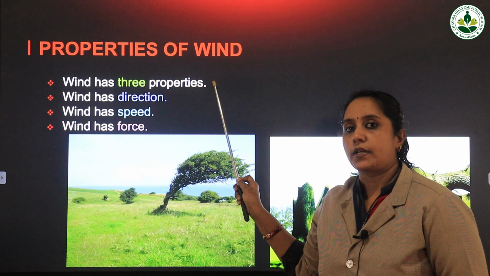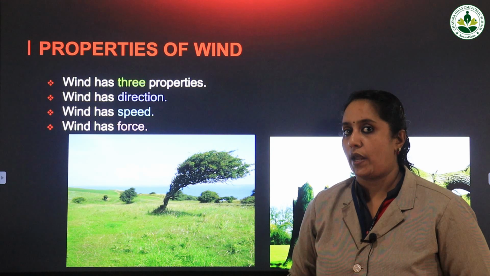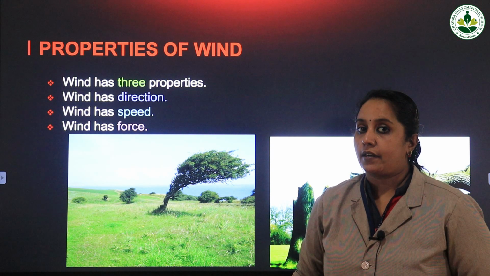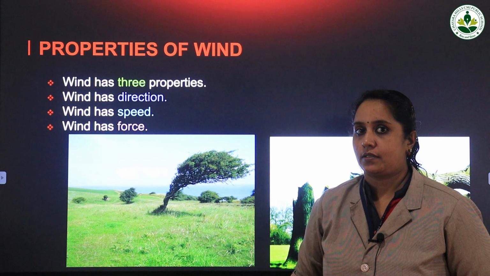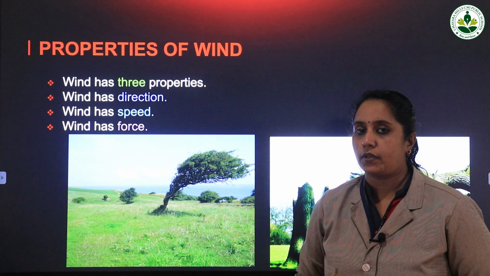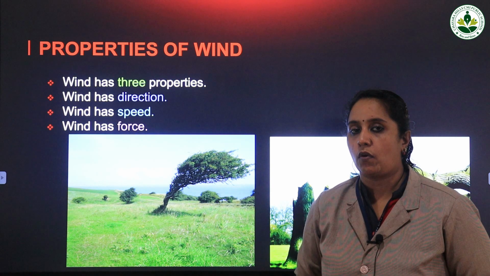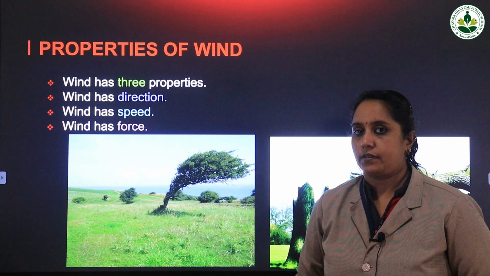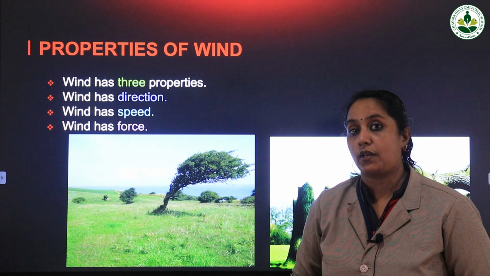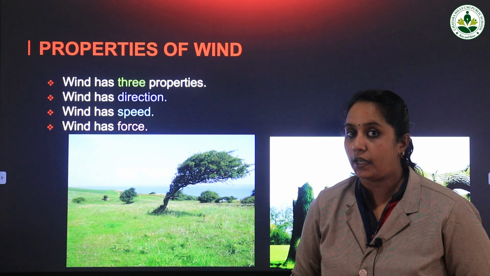Now what are the different properties of wind? What is wind? Moving air is known as wind. Can you say some examples for moving air? The air coming from the air coolers and the air coming from the fan. They are all moving. We can experience it, we can feel that. Now suppose if it is going to rain, when you walk you can feel cool air coming. And if you go to the beach side or coastal areas, there you can feel the cool air. So air can be classified into different types.